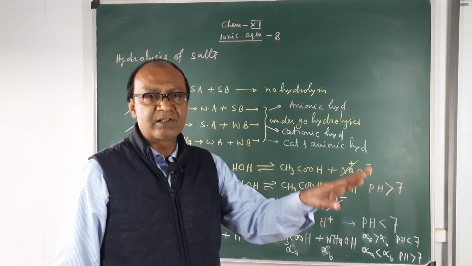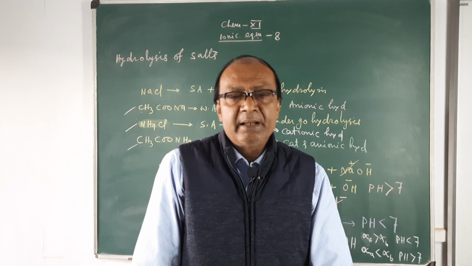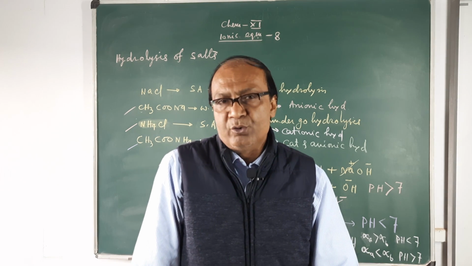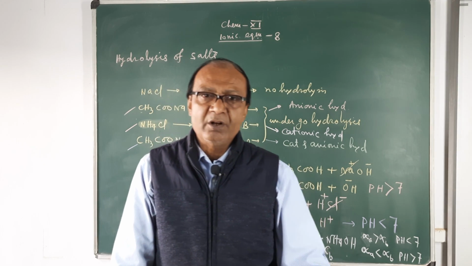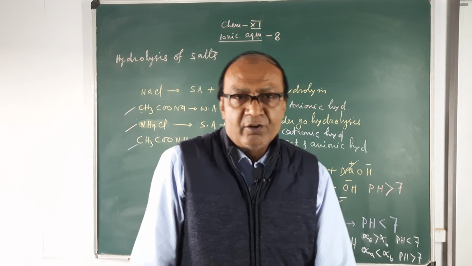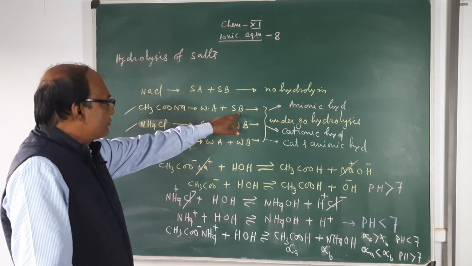Therefore, as far as this topic is concerned, all the salts of strong acid and strong base, sodium chloride, sodium sulfate, potassium nitrate, belong to this class. They do not take part in hydrolysis. No hydrolysis will occur, and pH of the solution will be 7, neither acidic nor basic. The second type is salt of weak acid and strong base.